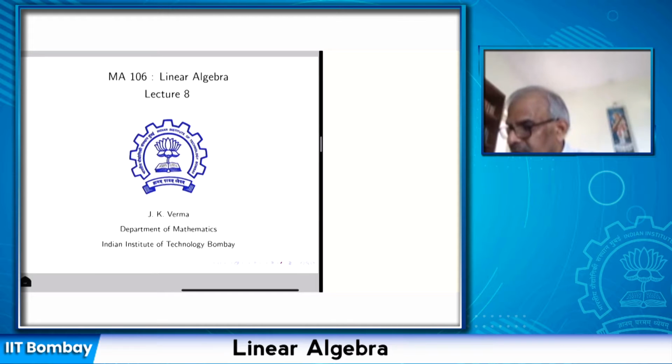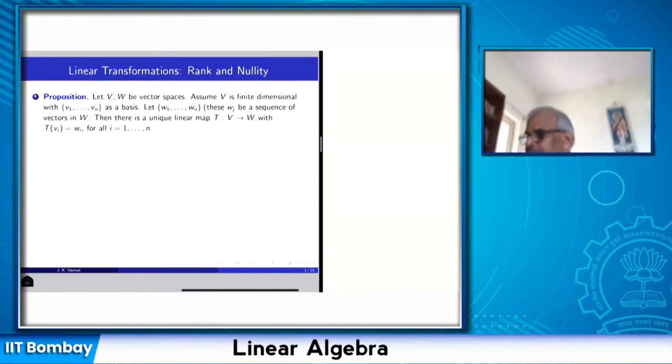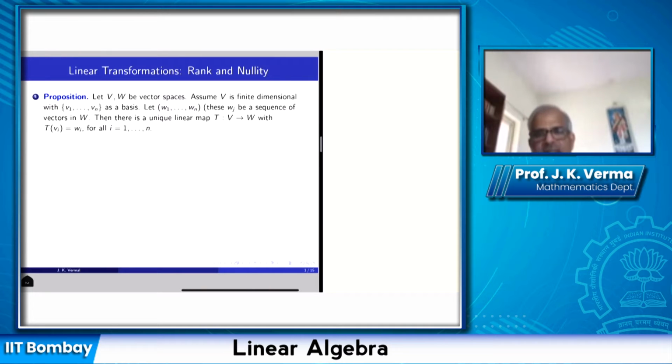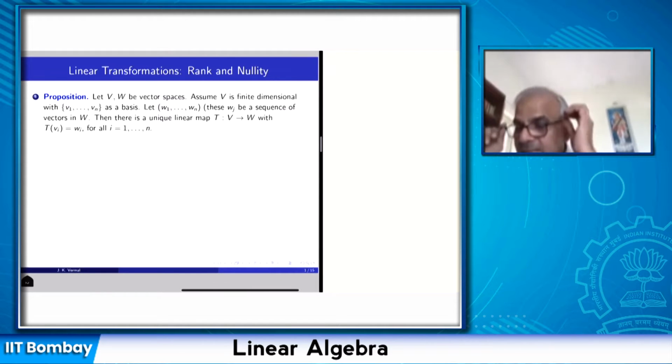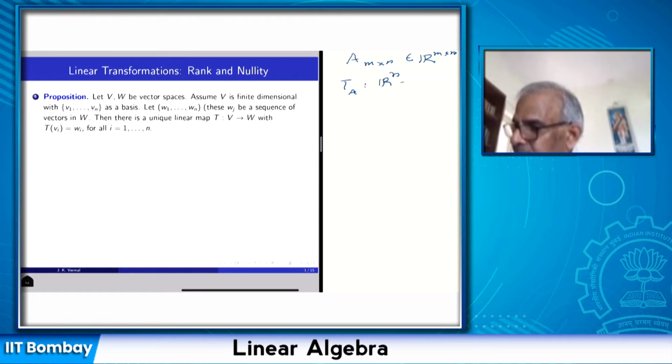Looking at linear transformations, I discussed earlier the rank and nullity of a matrix. We now want to discuss the rank and nullity of a linear transformation. A linear transformation is a more general notion. Every matrix A which is m by n, and suppose this is a real matrix, gives rise to a linear transformation from Rn to Rm.